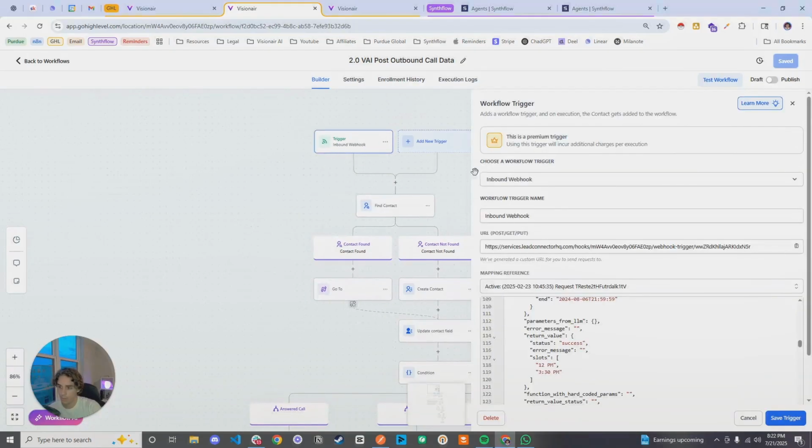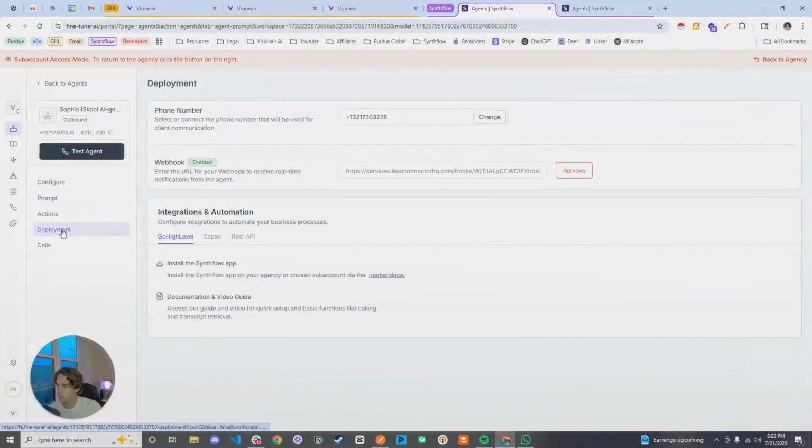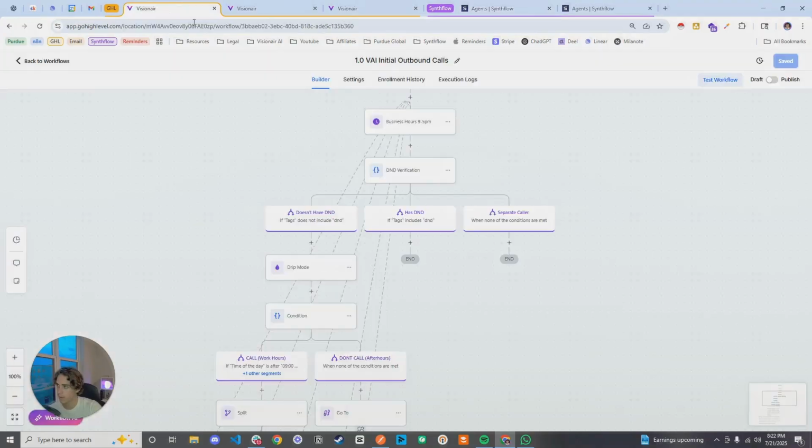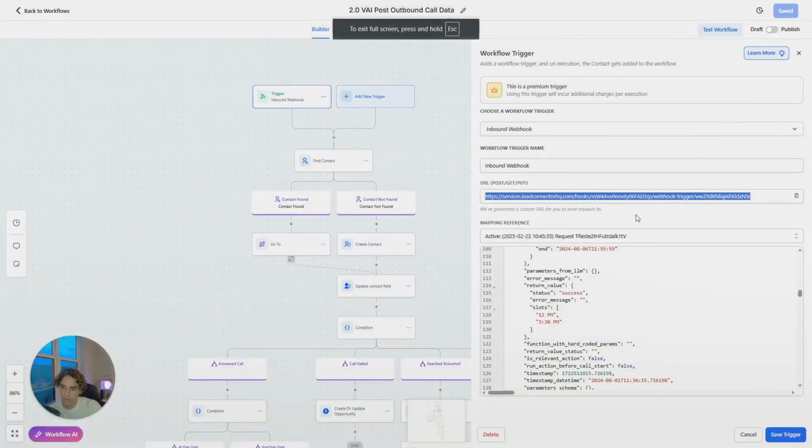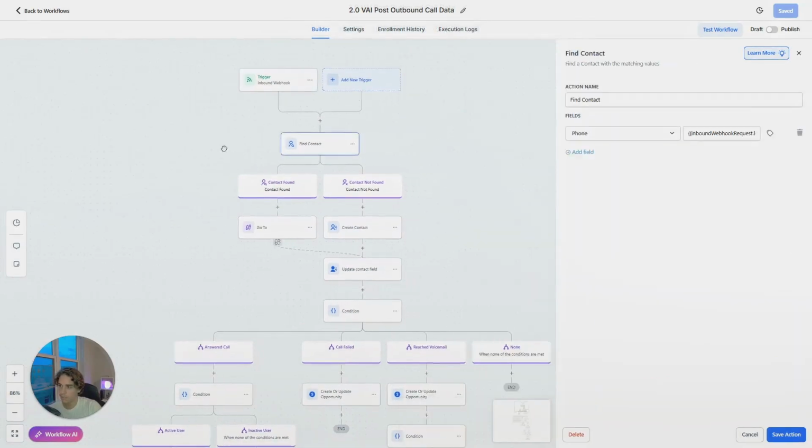There's going to be an inbound webhook here, and this inbound webhook, you're going to grab that URL and you're going to go over to the deployments tab inside of Synthflow, and that's where you're going to paste it within here. That is going to be what will send the information back to GoHighLevel. Now, once you map that, in the 2.0 workflow, that is when you are going to be able to map the reference. And once you map the reference, you can use these references in here.